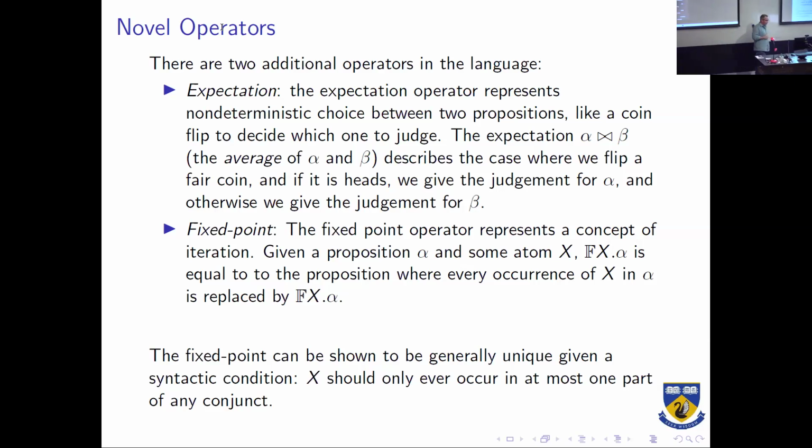So given some proposition alpha that contains some atom X, the fixed point of X for alpha is equal to the proposition where basically you just substitute X recursively for the fixed point of alpha. So it's a standard fixed point definition. But now in a probabilistic setting, every time we evaluate the formula, we might look at different things because we've got non-deterministic choice and coin flips and these sort of things, and we apply the fixed point operator that way.